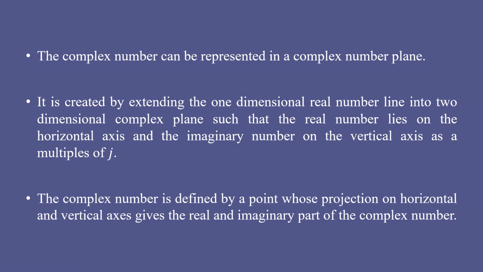So j is considered to be an operator, or in terms of multiples of j, you can represent the imaginary part of the complex number. So the complex number is defined by a point whose projection on the horizontal and vertical axis gives the real and imaginary part of the complex number. So I will show you the diagram here.